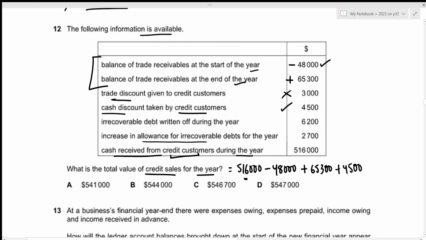Then we have the irrecoverable debt written off during the year. Again, this is the bad debt. So this amount of 6,200 will not be received by the business anymore. Regardless, the goods worth 6,200 was sold to a credit customer, right? Which is why this 6,200 should be added while calculating the credit sales. This will give the value of 544,000. This is the answer we're looking for, which is given in option B.